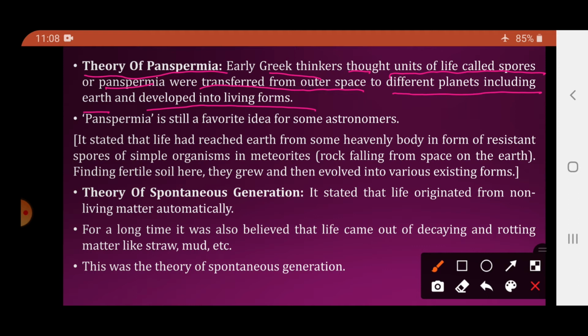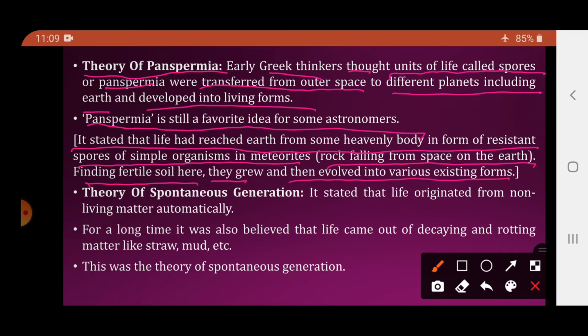Panspermia is still the favorite idea for some astronomers. It stated that life had reached Earth from some heavenly body in the form of the resistant spores of simple organisms in a meteorite, which is a rock falling from the space on the Earth. Finding fertile soil there, they grew and then evolved into the various existing forms. So what does the panspermia theory state?